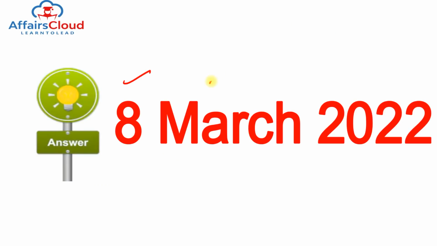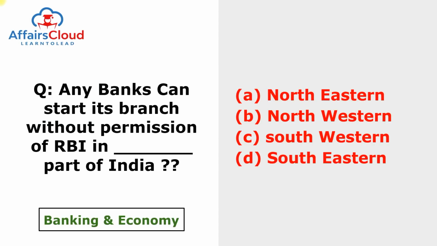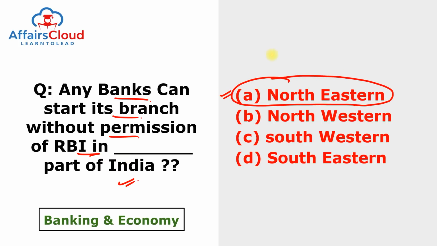It is our question of the day. What was the question of 8th of March 2022? Any banks can start its branch without permission of the RBI in dash part of India. So answer of this question is northeastern part, so that maximum financial inclusion can be achieved, or maximum people can use the banking services in the northeastern part of India.